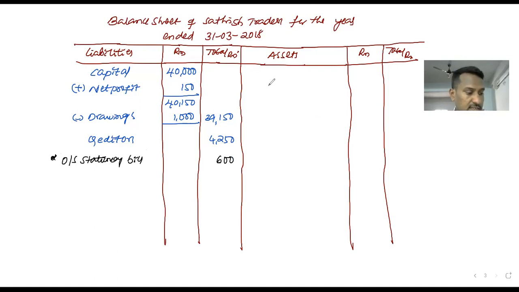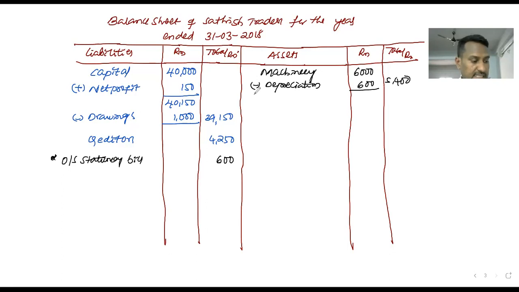Come down to the assets. We follow the equation. First, machinery is the fixed asset. Machinery value 7,000. From this, minus depreciation 600, 7,000, sorry, 6,000 minus 600 is 5,400.